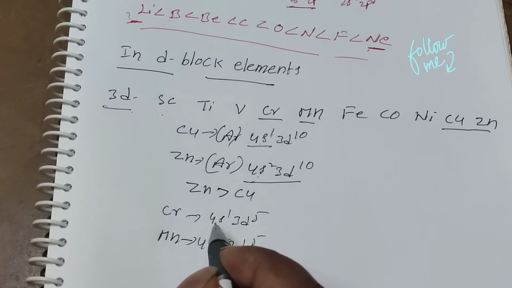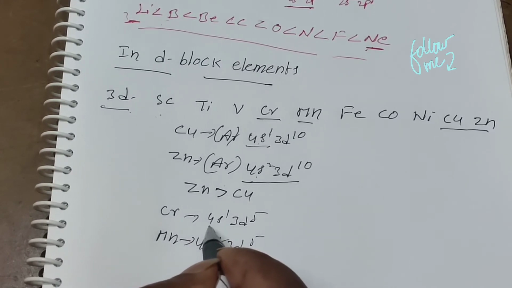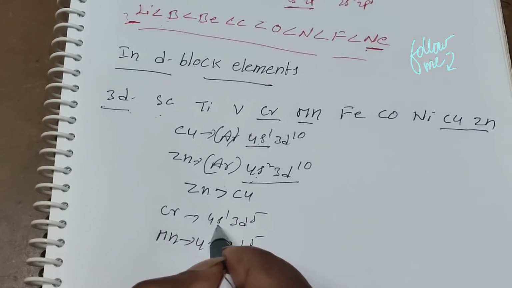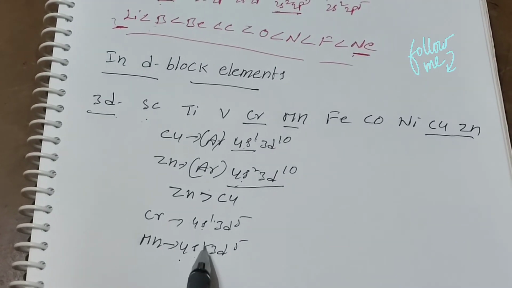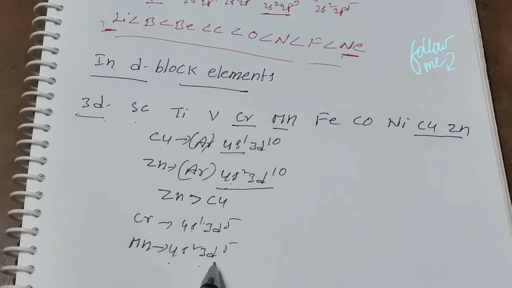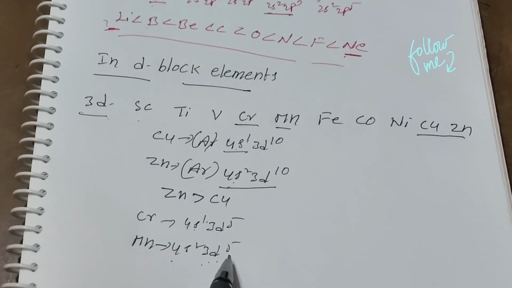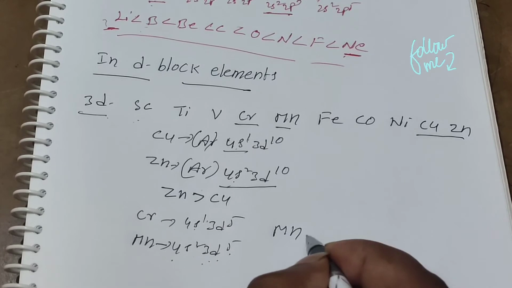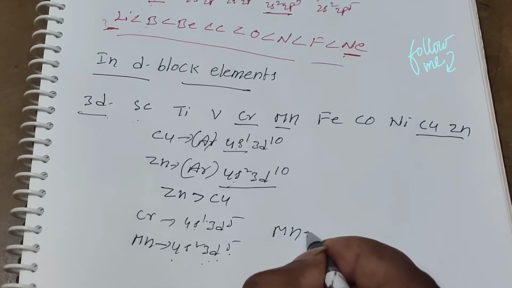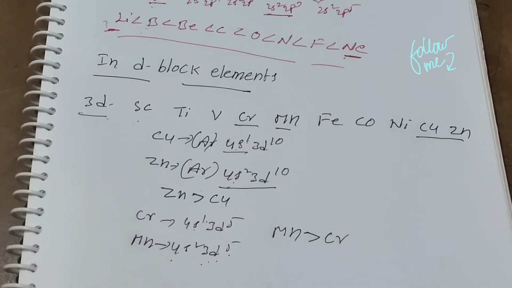And here also, in chromium, in their outermost shell, that is in the 4s orbital, they have only one electron, but here in the 4s orbital it is completely filled, whereas in the d orbital they have half filled. That's why manganese has a higher ionization energy value compared to chromium.